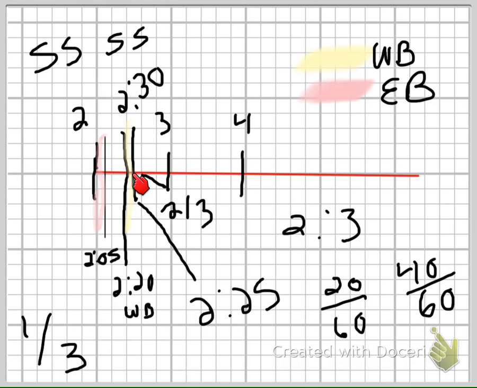However, from 2:25, the next train won't get there until 3, and it remains there for 5 minutes, which would be right here on my timeline, and that is 40 minutes from 2:25 to 3:05 out of 60, and therefore there is a 2/3 probability that you'll get on an eastbound train, because that's how many minutes out of an hour there are for having, if you arrive in this time, that you're going to get on an eastbound train.